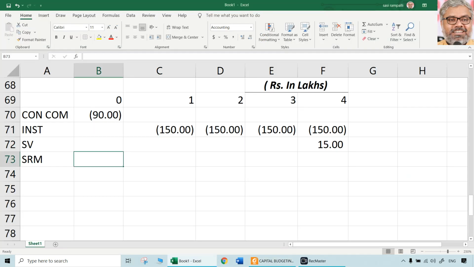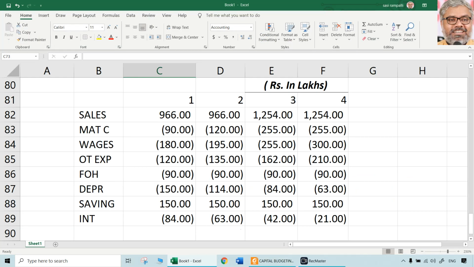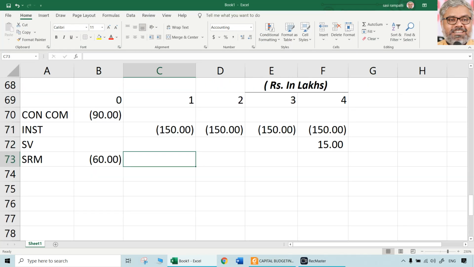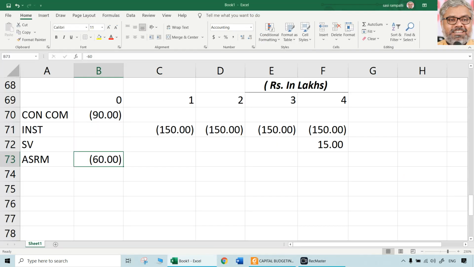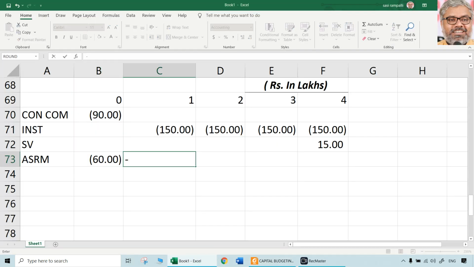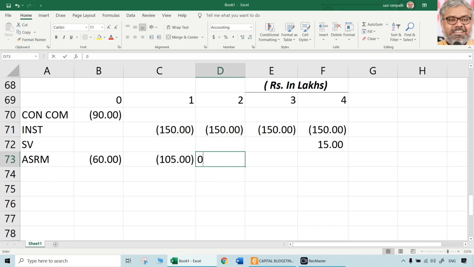So stock of raw materials or additional working capital requirements, we can call it. Start of year 1, there will be 60 lakhs, so minus 60 in year 0. We are not doing it in the operational thing. We are doing it in the original main cash flows calculation. But at the end of year 1, 2, 3, it should be 165. So how much extra is required in year 1? Only 105. And year 2 and 3, nothing extra will be required because already 105 plus 60, 165 is there. It will continue to be same.